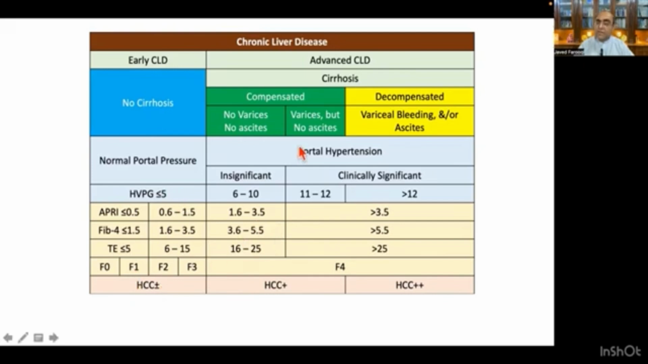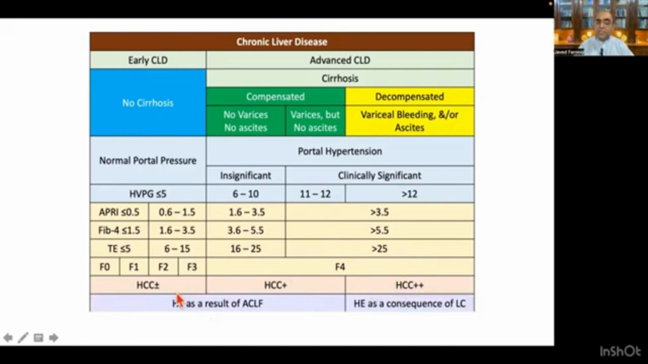While in the case of compensated cirrhosis, there is a risk of hepatocellular carcinoma, but it is less than when the patient has decompensated cirrhosis. So this is the correlation of the occurrence of HCC in these patients: minimal in the non-cirrhotic stage, then it is there, but less than what it is with decompensated cirrhosis.